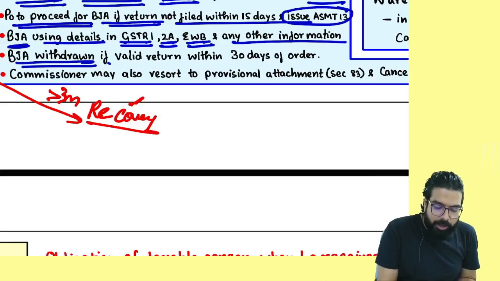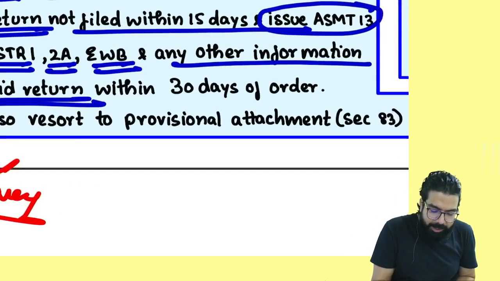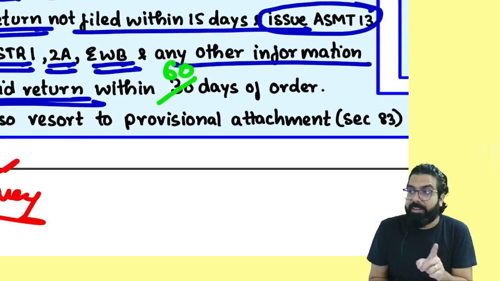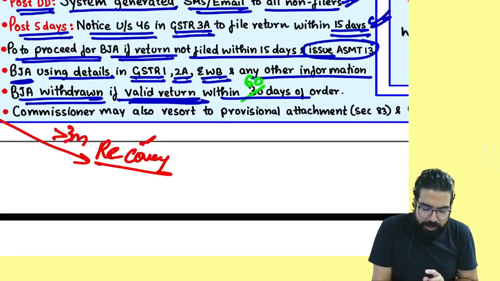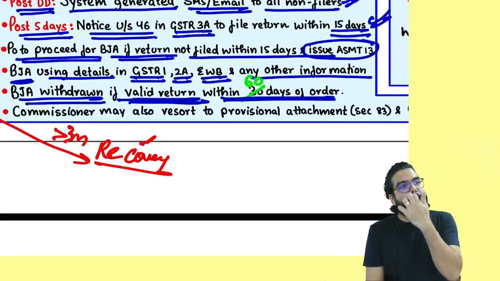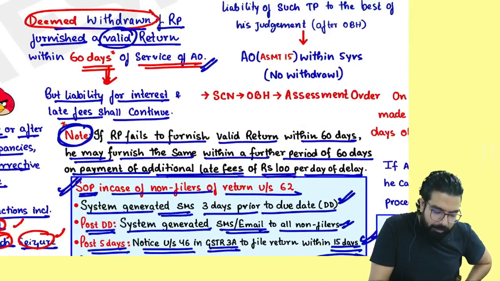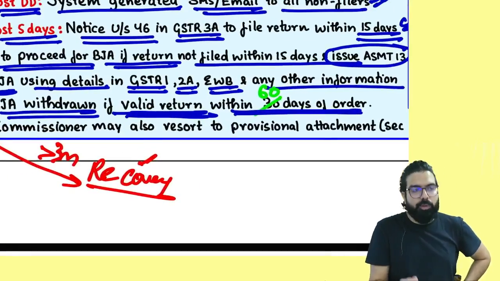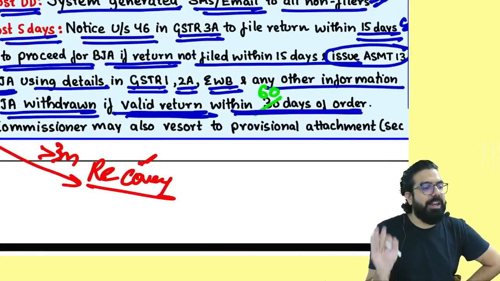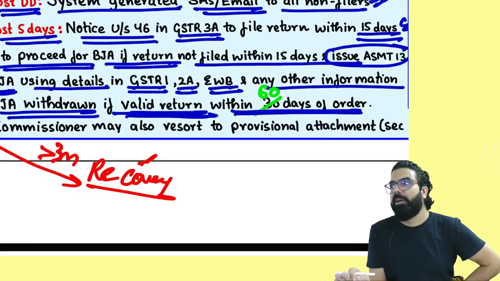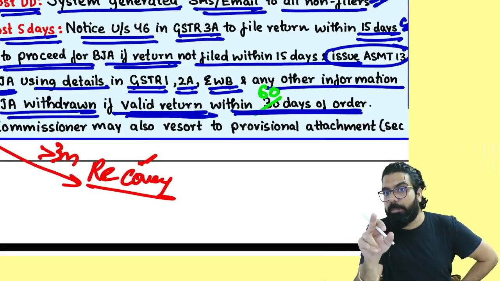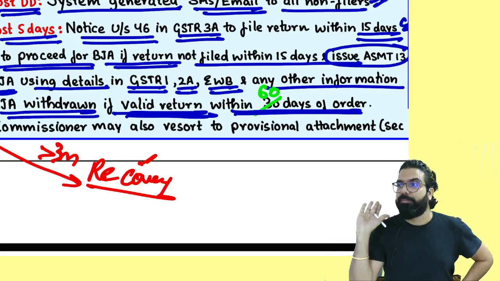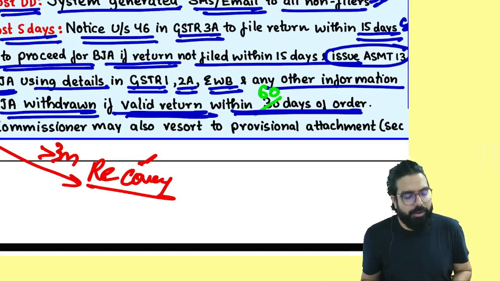Best judgment assessment order will be withdrawn within how many days, everyone? 60. If you file a valid return, it will be withdrawn within how many days? 60. I changed over here, but I missed changing over here. So please change that, sir. If you file a valid return within how many days? 60 days, the best judgment assessment order will be withdrawn. And you can be given additional 60 days also. Can I go ahead, everyone?